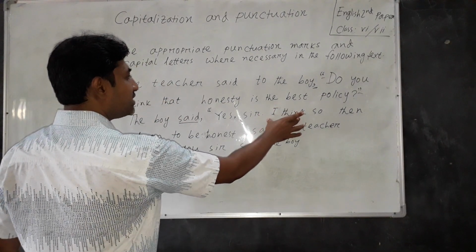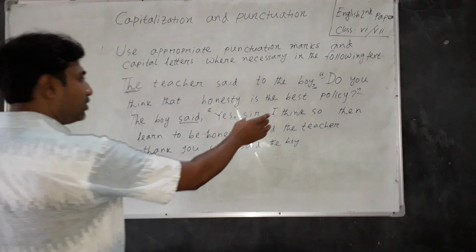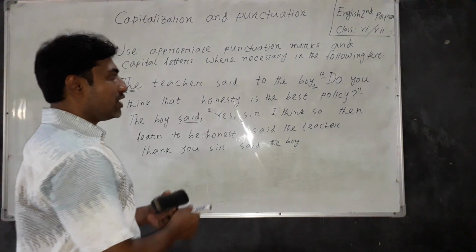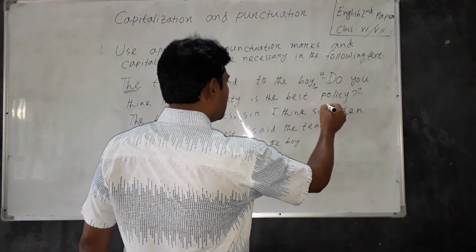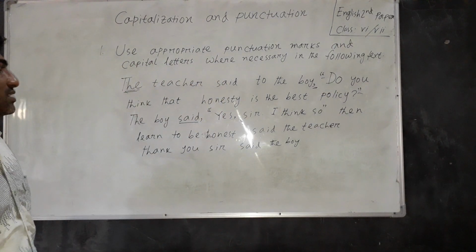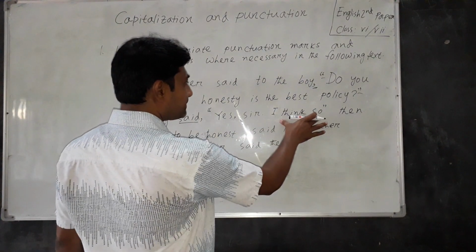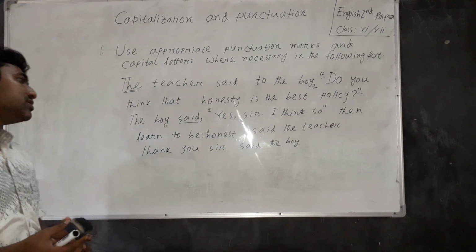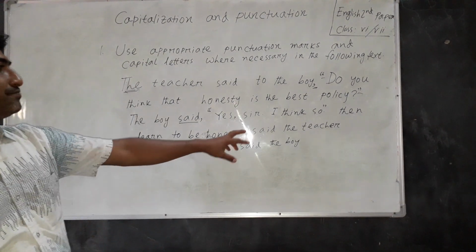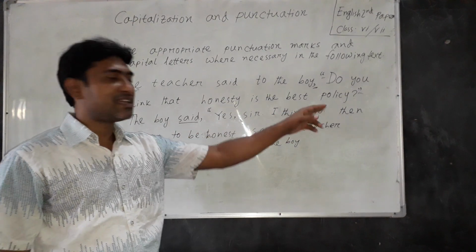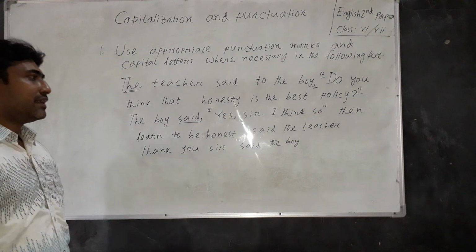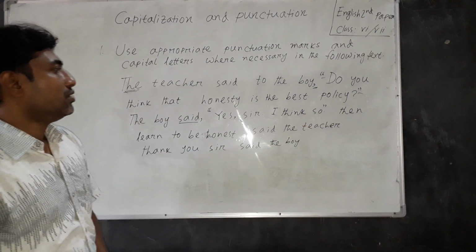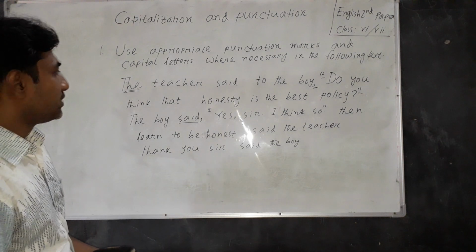As the direct speech belongs to the reporting verb, no inverted comma will be used here, and we have to use inverted comma there at the end of the speech of the speaker, and after the end of the speech we have to use a full stop there, because the sentence is an assertive one, and that's why at the end of an assertive sentence we have to use a full stop. So dear students, I think you have understood.